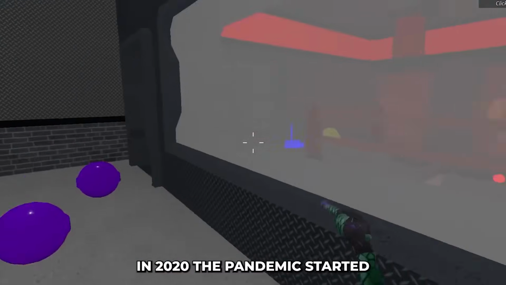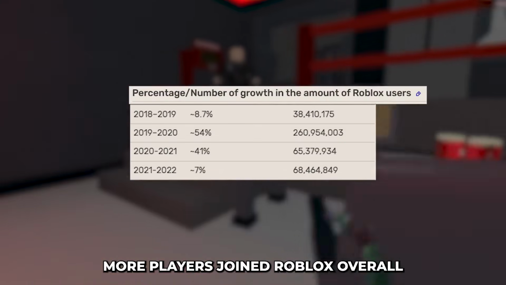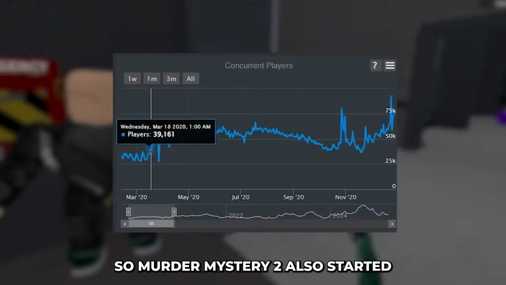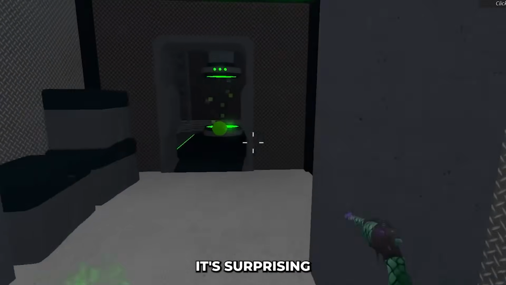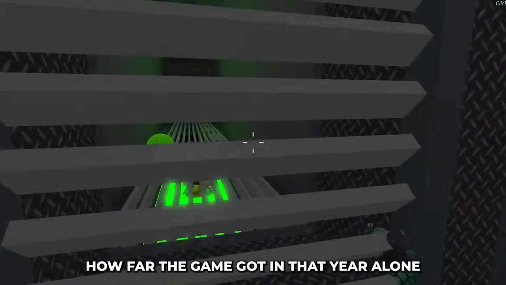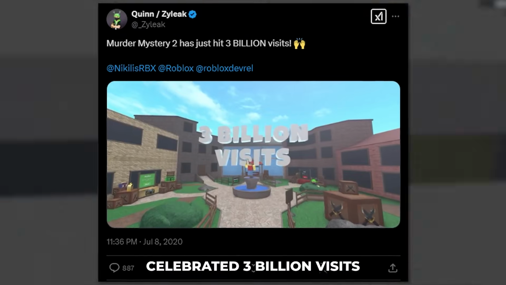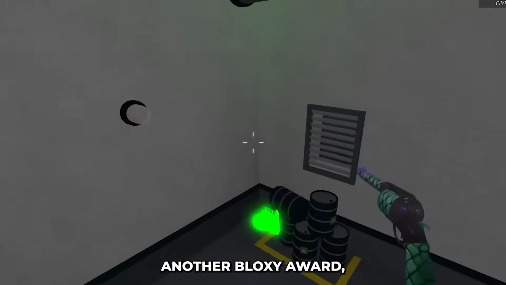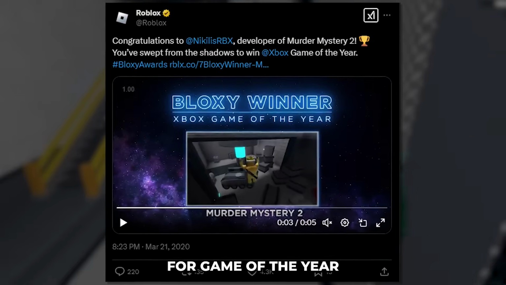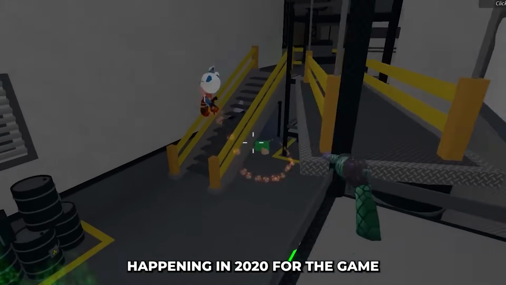In 2020, the pandemic started, and with everyone indoors, more players joined Roblox overall, so Murder Mystery 2 also started gaining a lot more traction. Even with this in mind, it's surprising how far the game got in that year alone. In July, Murder Mystery 2 celebrated 3 billion visits. This surge of new players helped Murder Mystery win another Bloxy Award, this time once again for Game of the Year. Other than that, there's not much notable happening in 2020 for the game.